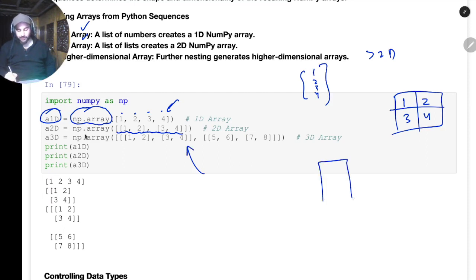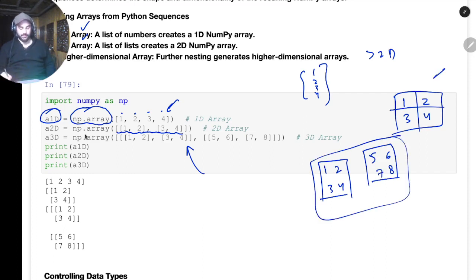Like we have the first frame and then the second frame, stacked on top of each other. We have 1, 2, 3, 4, 5, 6, 7, 8. So this is a 2D array. This is a 1D array. So initially, if we have them as lists, we can just use this np.array function to convert them into respective arrays: 1D, 2D, and 3D. That's the first step. Okay.